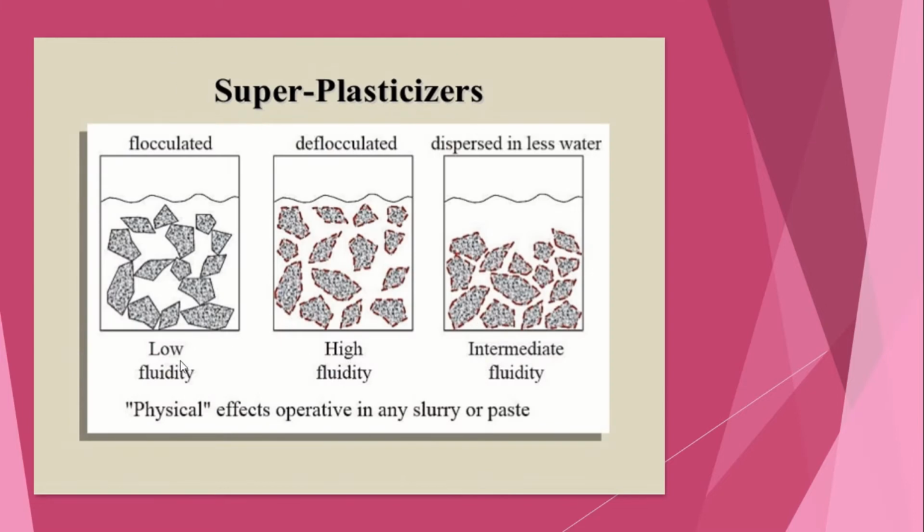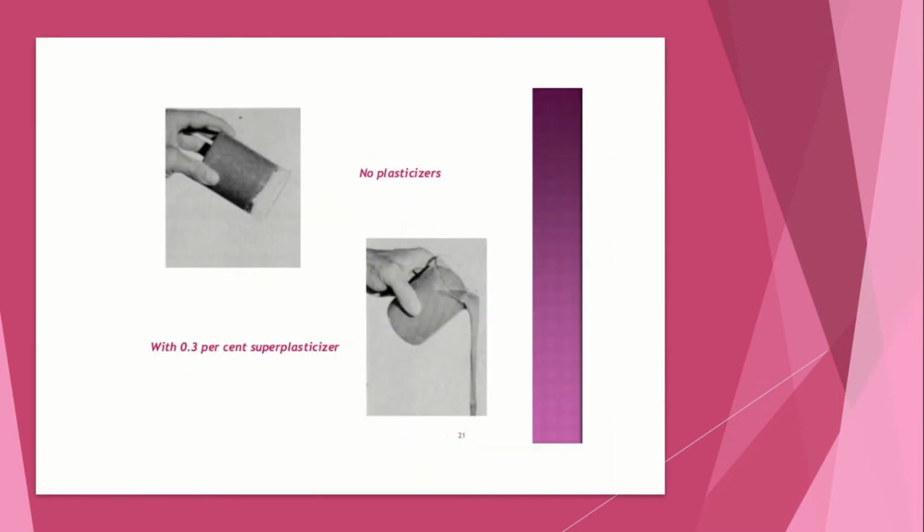This is a low fluidity one. That is a flocculated one. This is a deflocculated one. So you can see this deflocculated one has high fluidity. Then intermediate fluid, dispersed in less water, intermediate fluidity. Even when cement plasticizers are added.